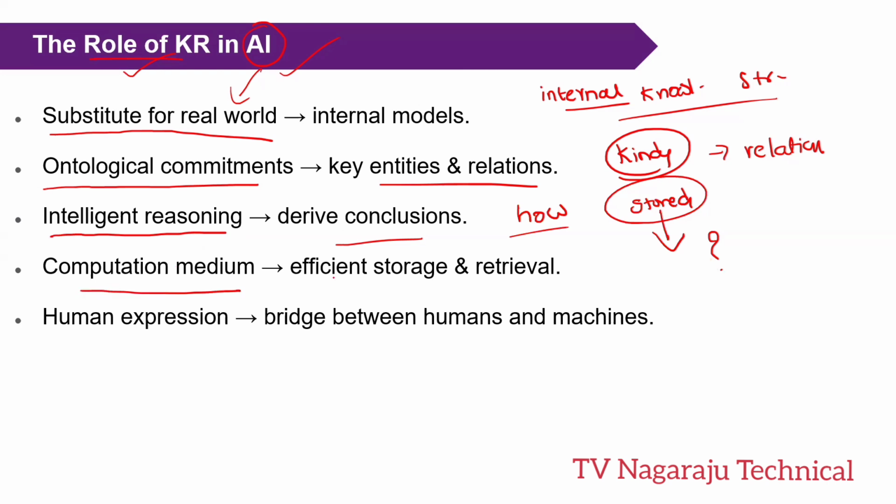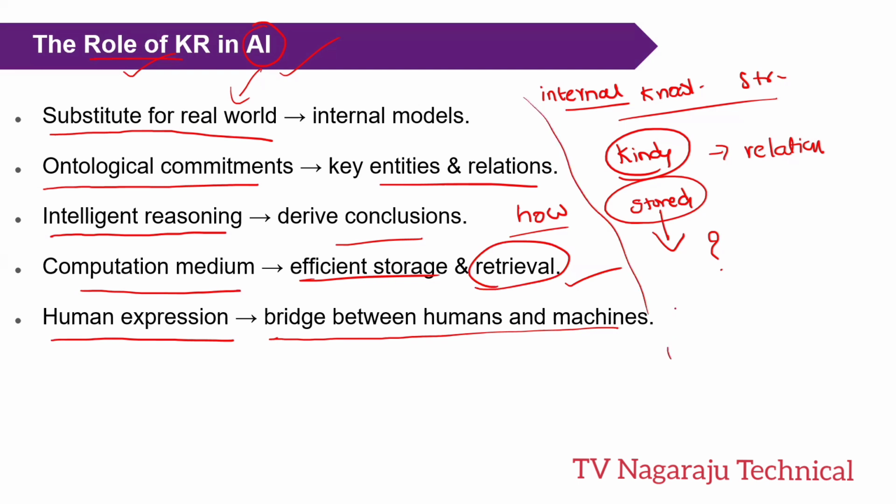Computation medium means you need to allow efficient storage of information. Whenever you want, you need to provide efficient retrieval and then reasoning also. And lastly, human expression. Knowledge provides a bridge between human understanding and machine reasoning. Once we have knowledge, that knowledge plays a very crucial role in taking decisions.